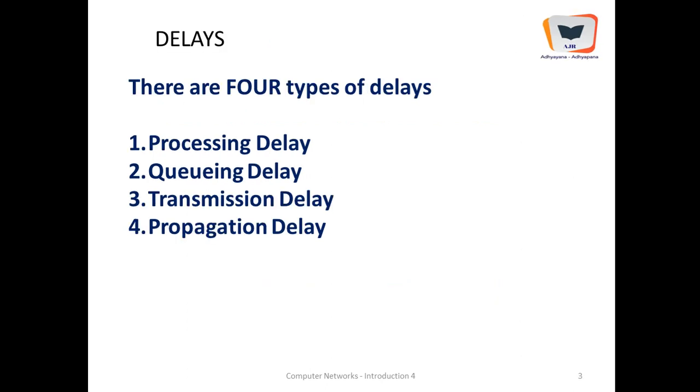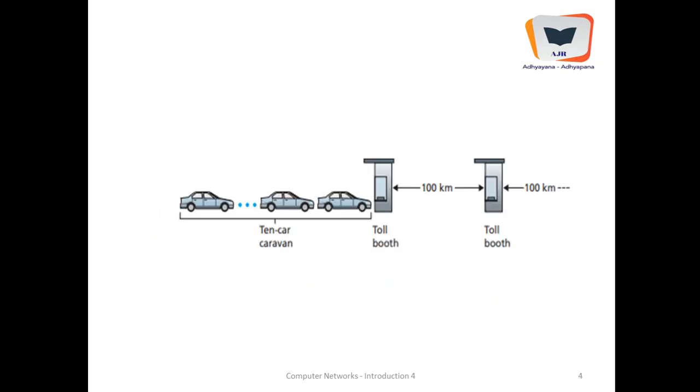And there are four types of delays. Delays are caused primarily due to the store and forward way of moving packets through nodes, and this is the reason why the delays are caused. There are four kinds of delays, as you might see in this slide: processing delay, queuing delay, transmission delay, and propagation delay. I will go one by one.